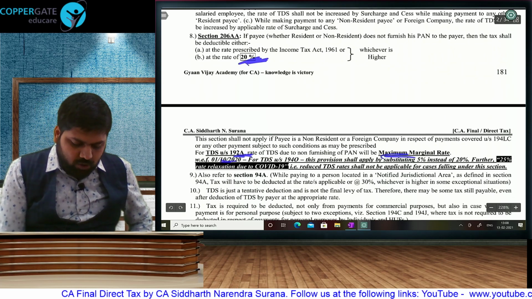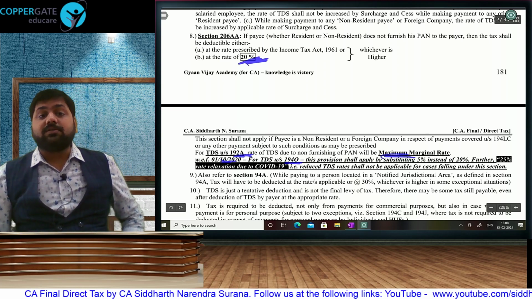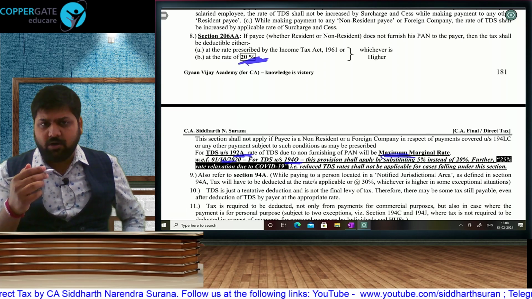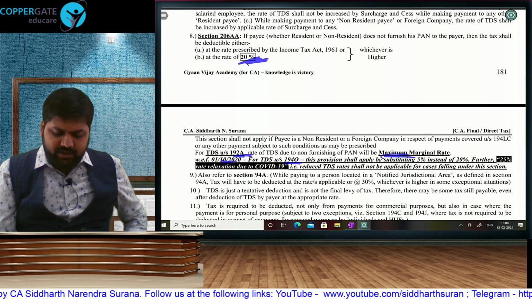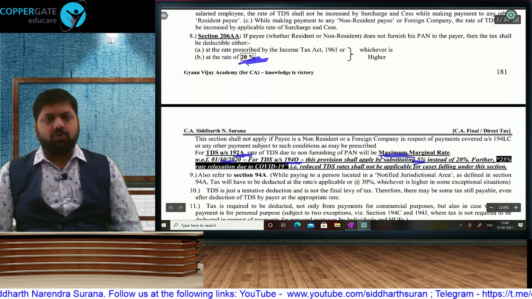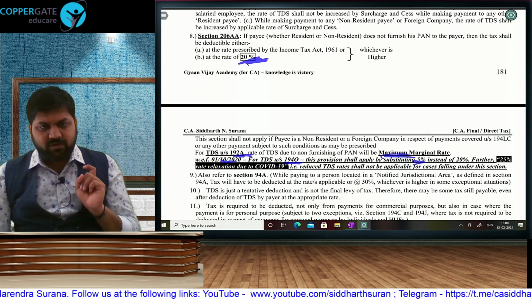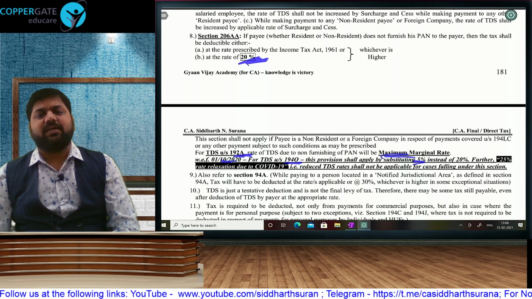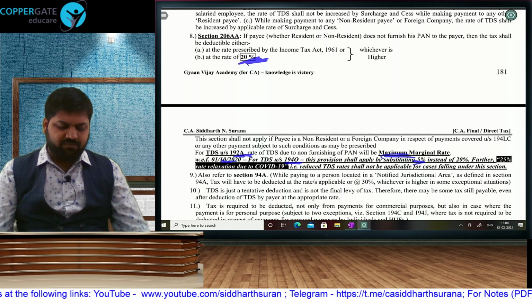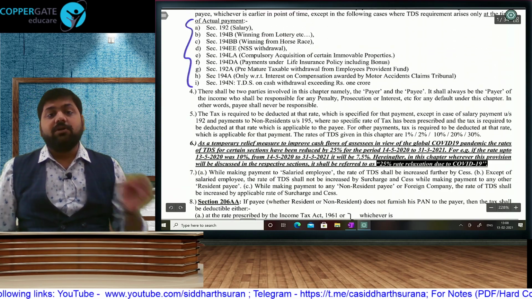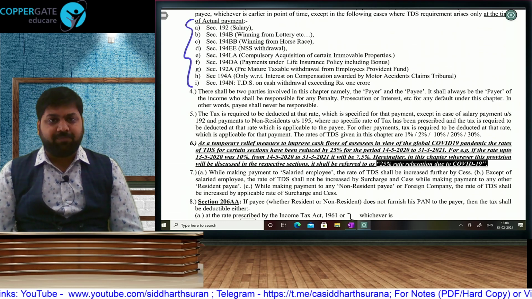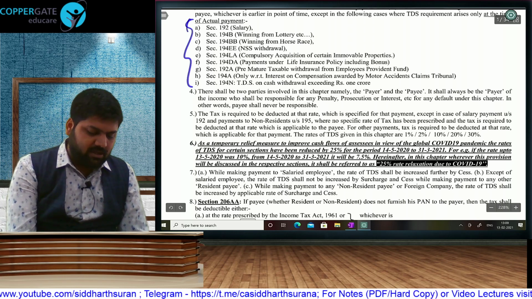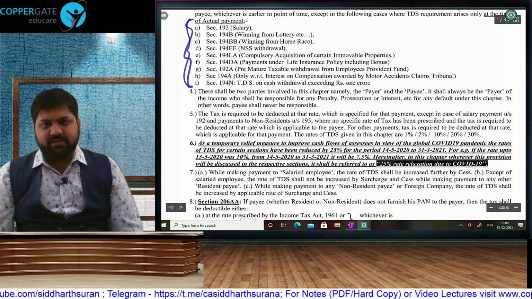And then from 1st October, we have a new section, the e-commerce section. So all your e-commerce transactions will now suffer TDS. For that, it is going to be 5%. So normally if you don't furnish PAN it is 20%, but for RPF maximum marginal rate and for the e-commerce section it is going to be 5% instead of 20%. That's your duty. Only one duty of the payee: furnish your PAN, otherwise your TDS rate will become higher. Normally whichever is earlier, but in these 9 cases it will be at the time of payment.